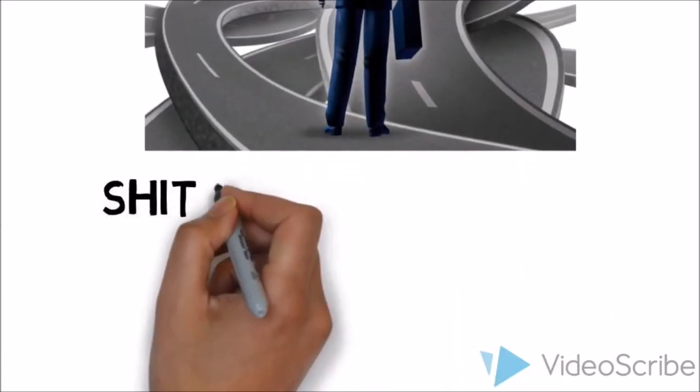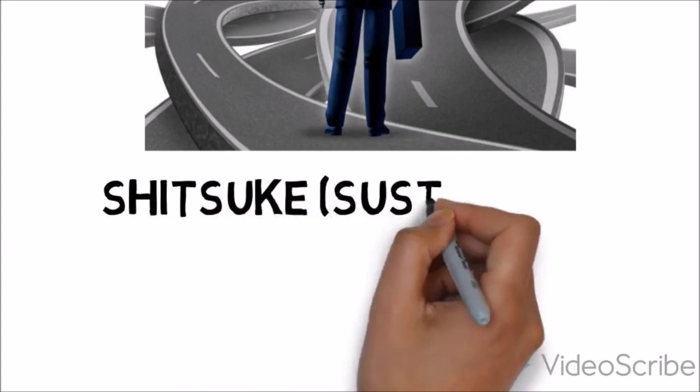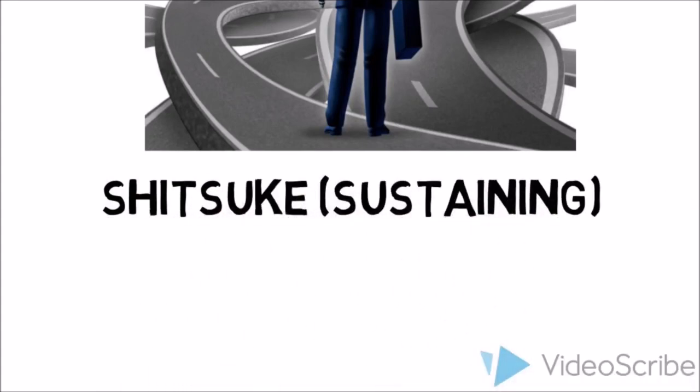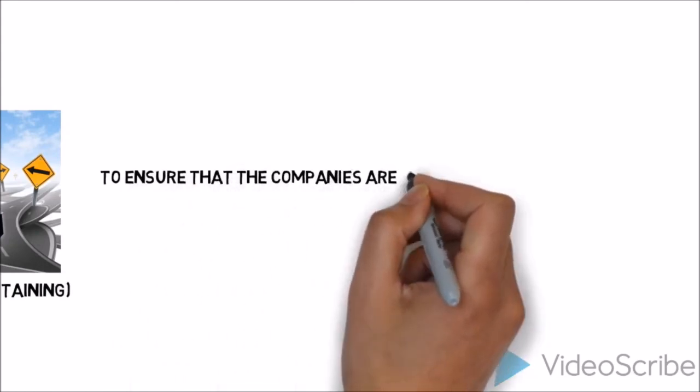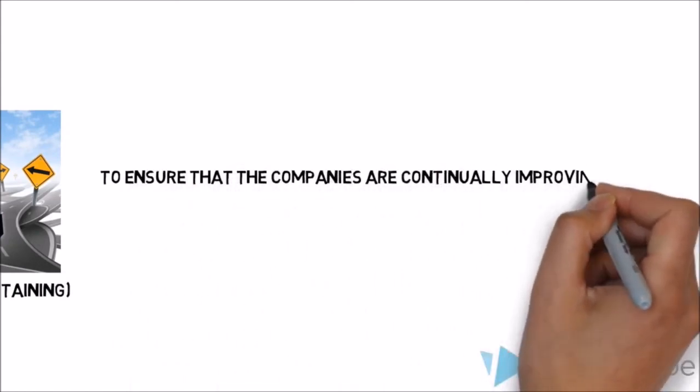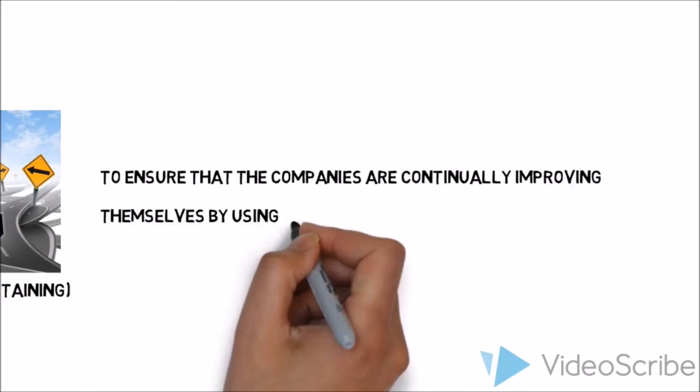Now, the last principle is called Shitsuke. It refers to sustaining. This principle is basically to make sure that the companies continue to improve themselves by using all the previous 5S principles.